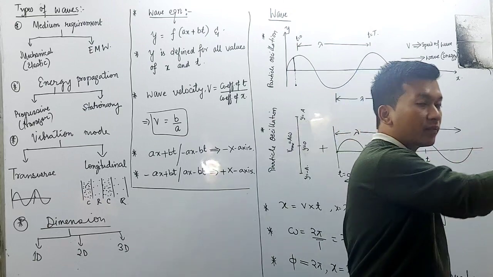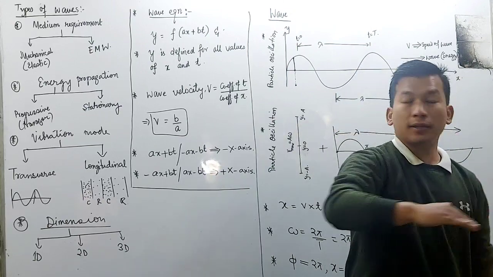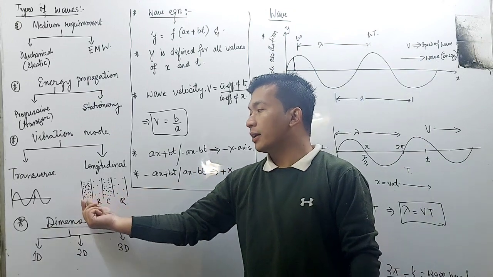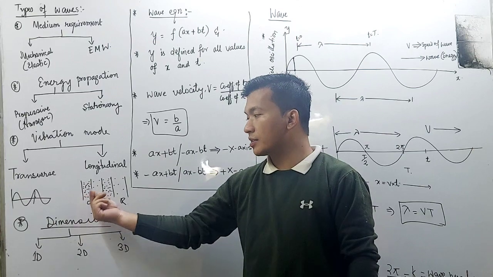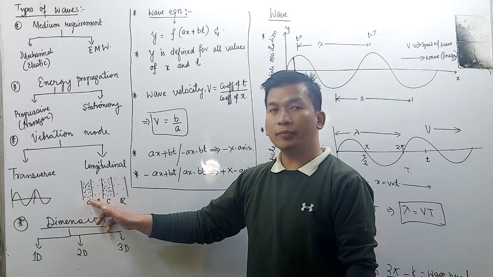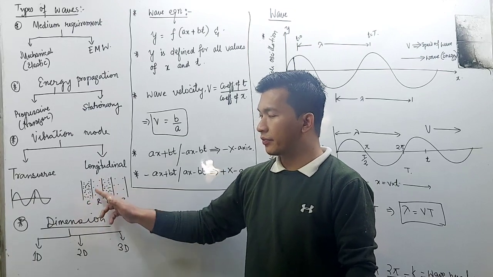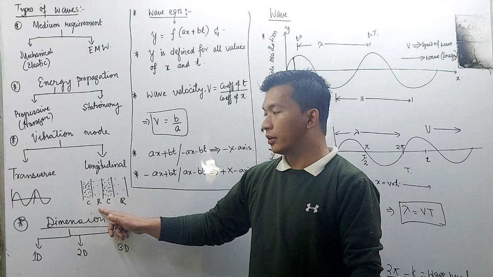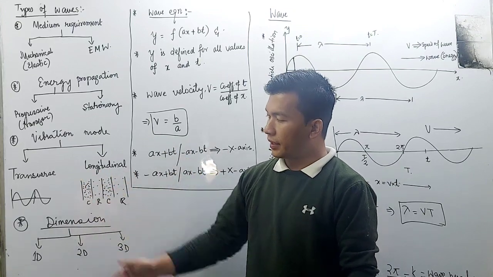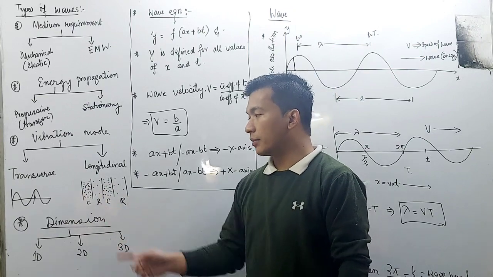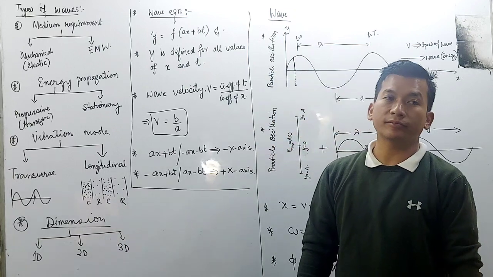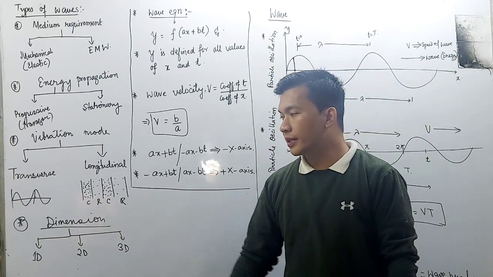Back and forth, up and down, perpendicular. In some regions there will be maximum density, the compression, where density will be maximum. In the rarefaction, your density will be very low. Alternate vibration: some portion has higher density, some portion has low density, alternately. This will be known as a longitudinal wave.